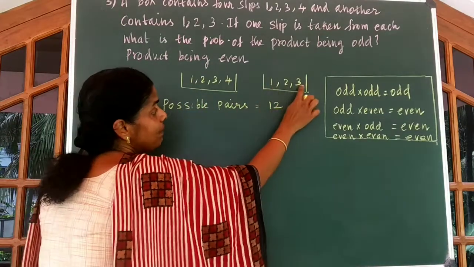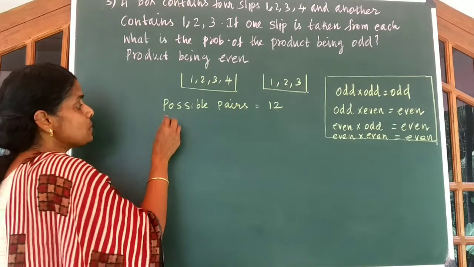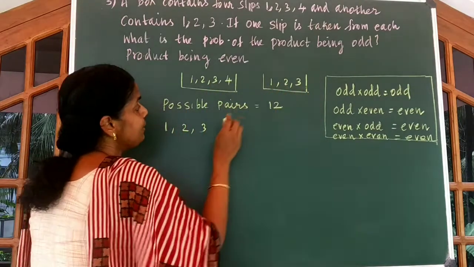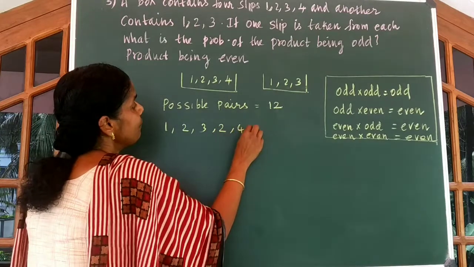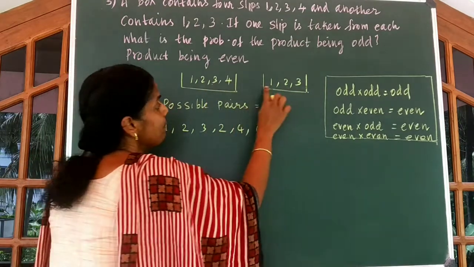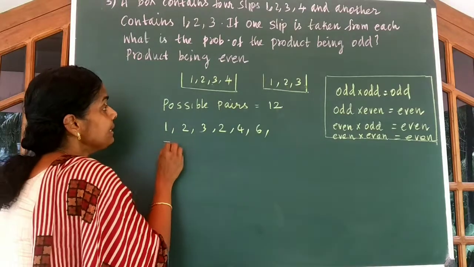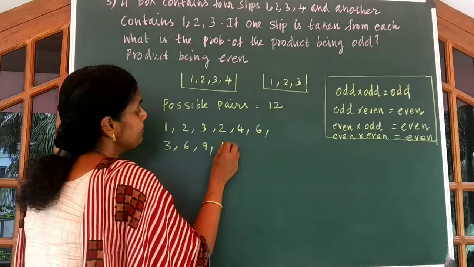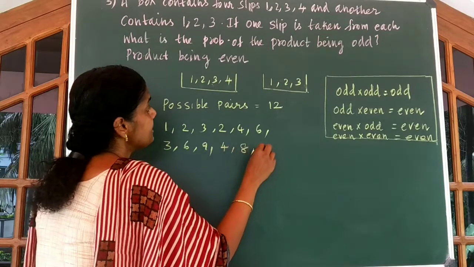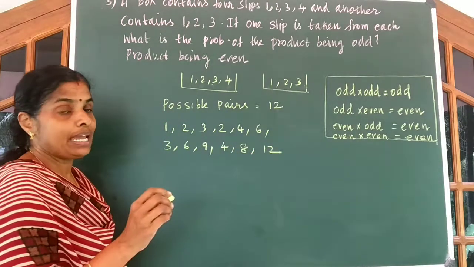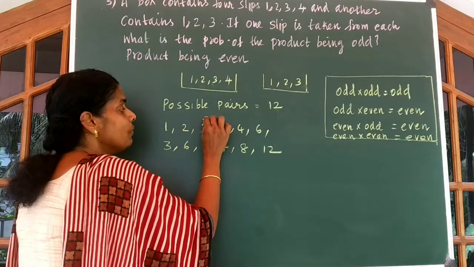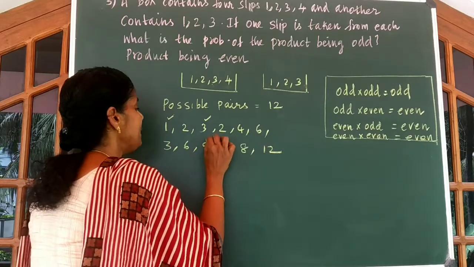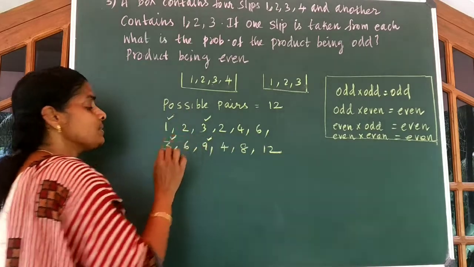First number multiplied with the first 3 numbers, so you will get 1, 2, 3. Now 2 multiplied with 1, 2, 3 gives you 2, 4, 6. 3 multiplied with 1, 2, 3 gives you 3, 6, 9. 4 multiplied with 1, 2, 3 gives you 4, 8, 12. Now here you can see there are only 4 odd numbers: 1 is an odd number, 3 is an odd number, 3 is also odd, and 9 is odd.